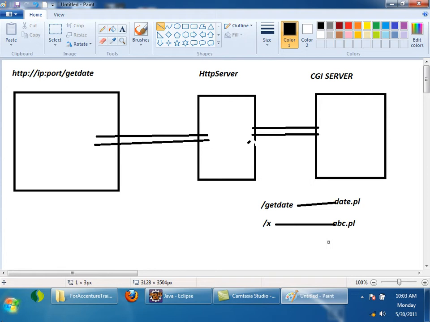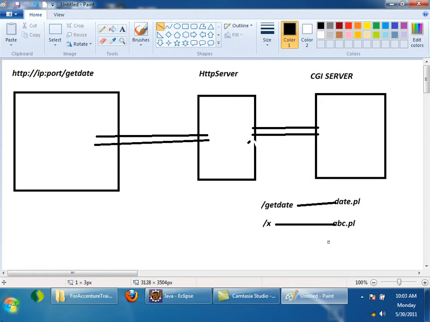But tell me, this CGI server in this case, will it generate dynamic content or not? No, it knows how to generate dynamic content. When your request comes, it knows what file to execute because I configured it. So we say that the CGI container, or the container, does not generate dynamic content. It knows how to generate. Whenever I get a request, it knows, oh, I'll execute that. So containers are the programs which know how to generate, but they will not generate. We have to write a file to generate the content, right? This is our program which we have to write.